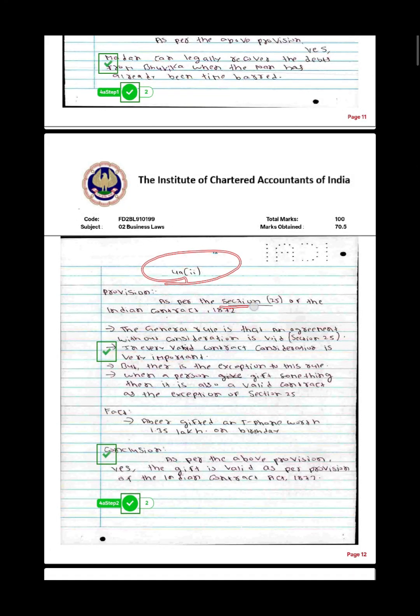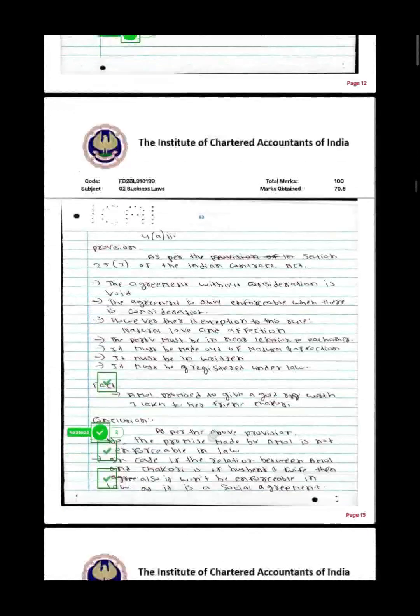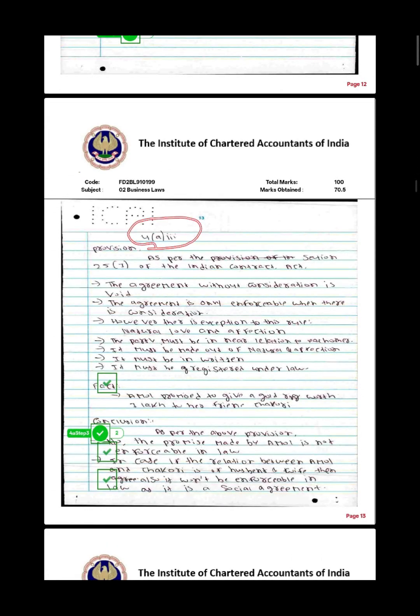Again you can see that I have written the section here, and again I have highlighted it in order to grab the attention of the copy checker. Again I have used this arrow, again fact, and then conclusion in very short, and again I have got 2 marks. And then I went to question number 4a, that is 4a 3 number, and again I have written